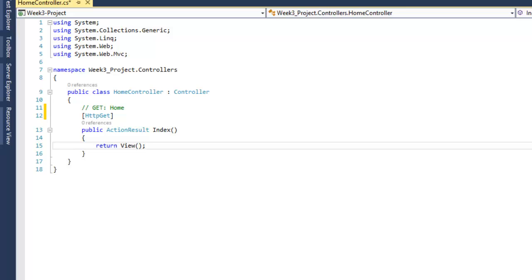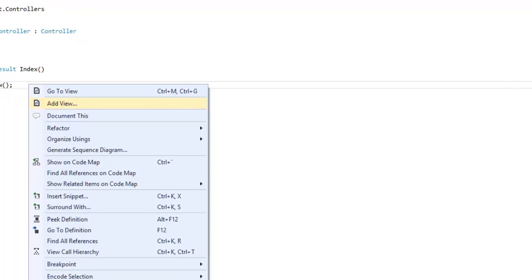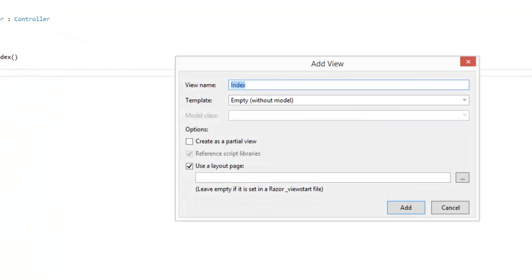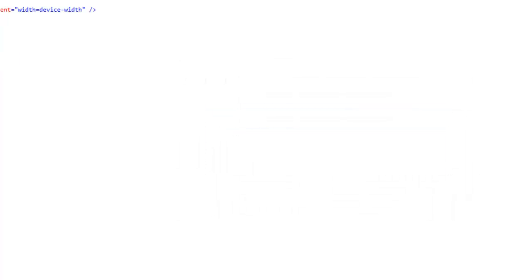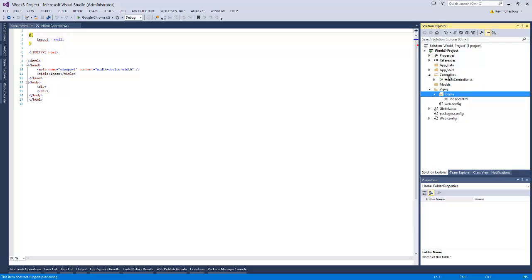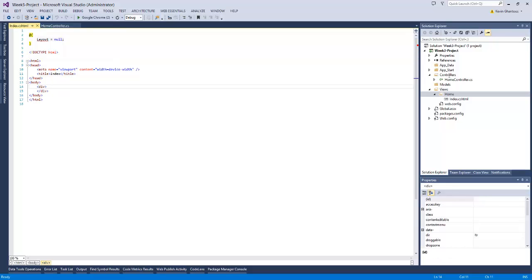Now we'll go ahead and add a view to this. We'll right click, say add view, and we're just going to do an index view, empty without a model. We'll uncheck the layout because we currently don't have a layout, and hit add. Visual Studio will go into the views folder under the home folder for our home controller and create our index.cshtml document for us automatically. So this is now our view, and it's basically a blank page.